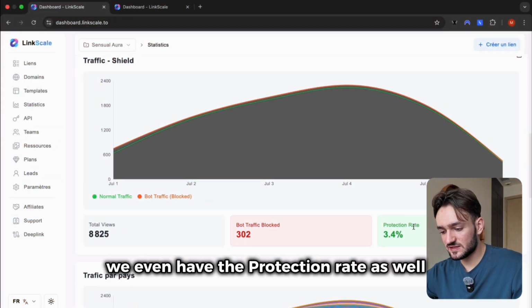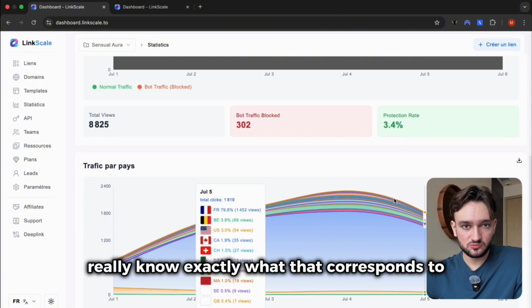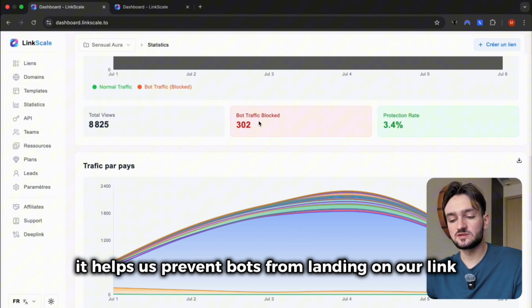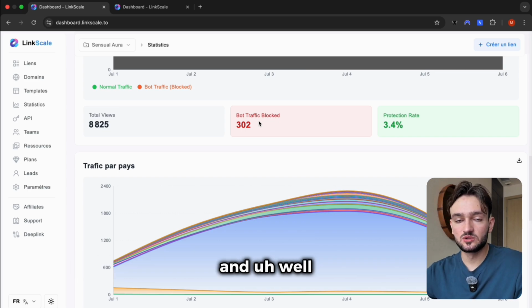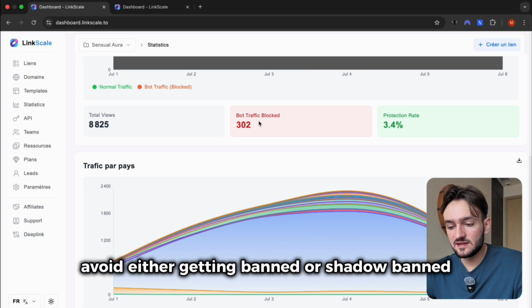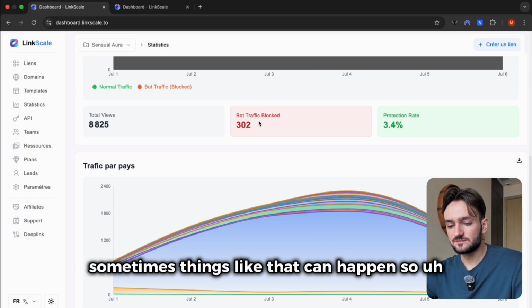We even have the protection rate as well. So here we're at 3.4%. Honestly, I don't really know exactly what that corresponds to, but hey, it's still something, and it helps us prevent bots from landing on our link. And well, if they're bots, networks, etc., it would actually help us avoid either getting banned or shadow banned, whatever the case may be. So there you go. Sometimes things like that can happen.